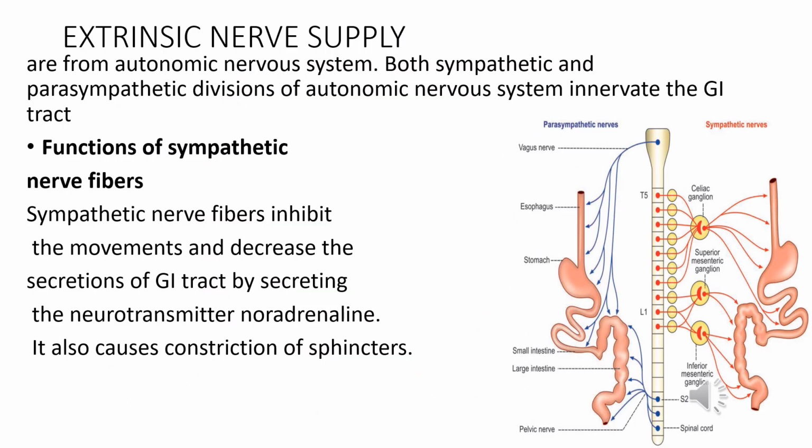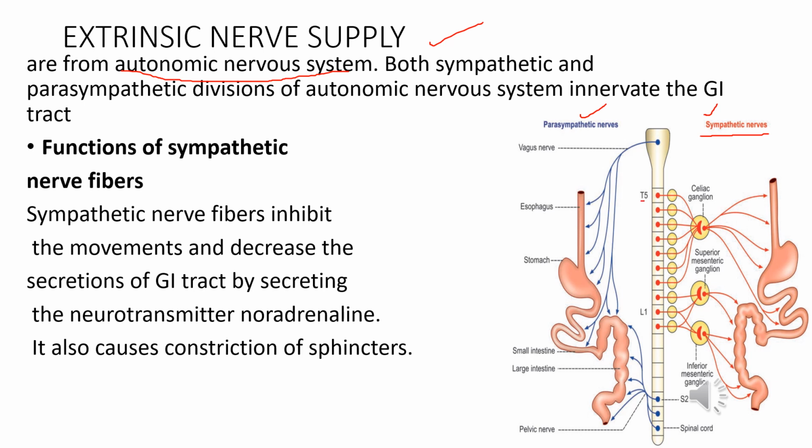Next is extrinsic nerve supply. Extrinsic nerves that control the enteric nervous system are from autonomic nervous system. Both sympathetic and parasympathetic division of autonomic nervous system innervate the GI tract. Sympathetic nerve fibers. Preganglionic sympathetic nerve fibers to GI tract arise from lateral horns of spinal cord between 5th thoracic